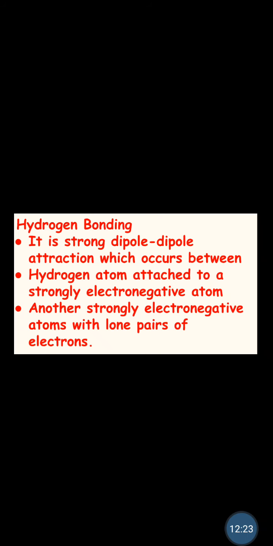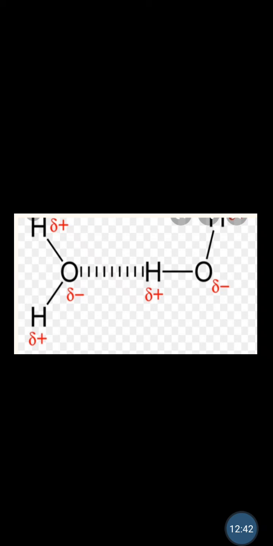The last one is the hydrogen bond. It is a strong dipole-dipole attraction which occurs between a hydrogen atom that is strongly attached to an electronegative atom, and it can also be found as a result of attachment to a strongly electronegative atom with lone pairs of electrons. On the next slide, you can see the hydrogen bond.